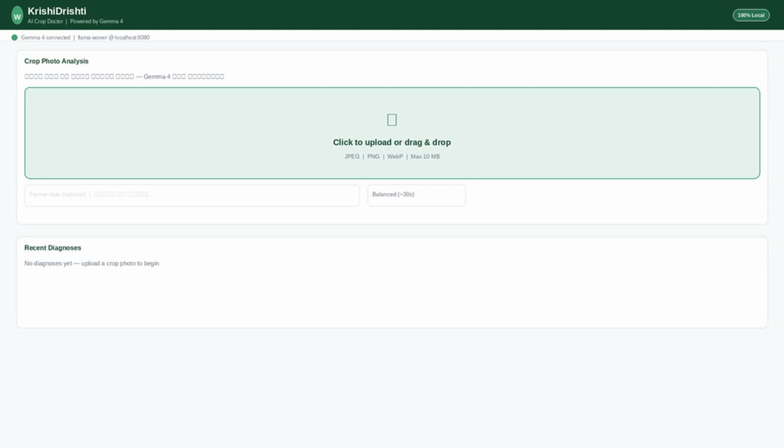This is the Krishi Drishti dashboard. It runs at localhost on port 7878. The interface is clean and simple, designed for anyone to use. At the top, you can see the Gemma 4 connection status showing the model is live and ready.